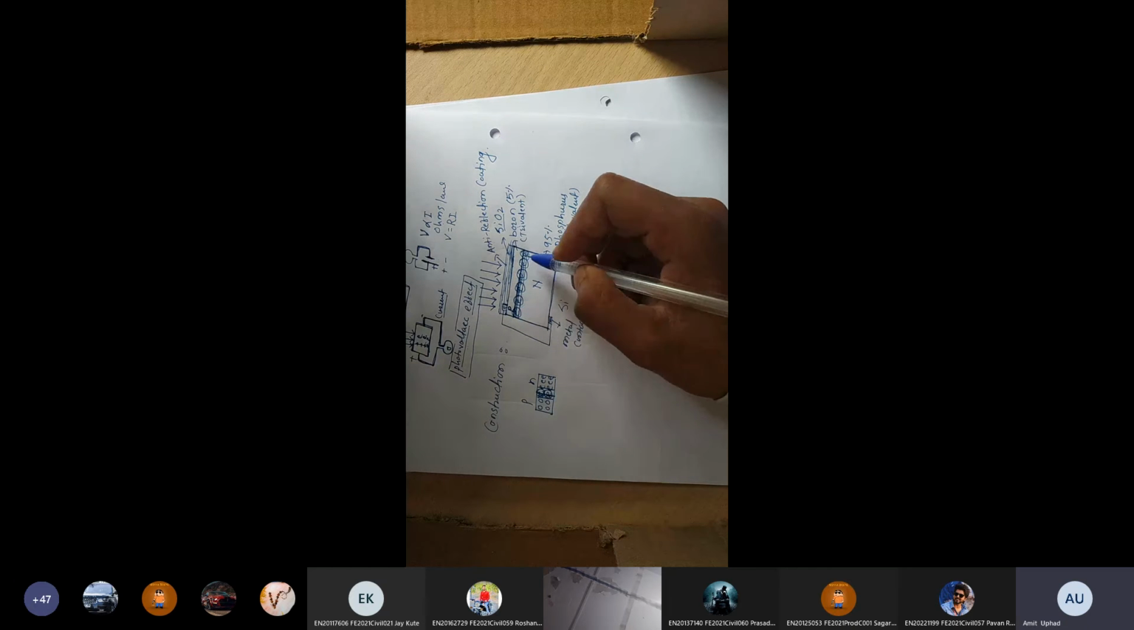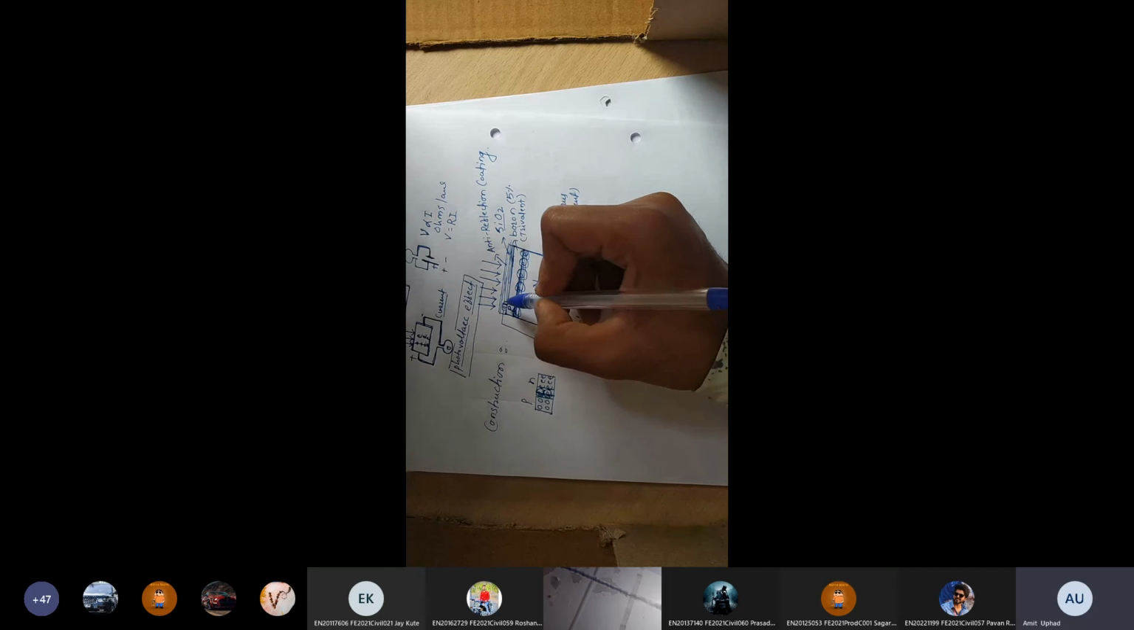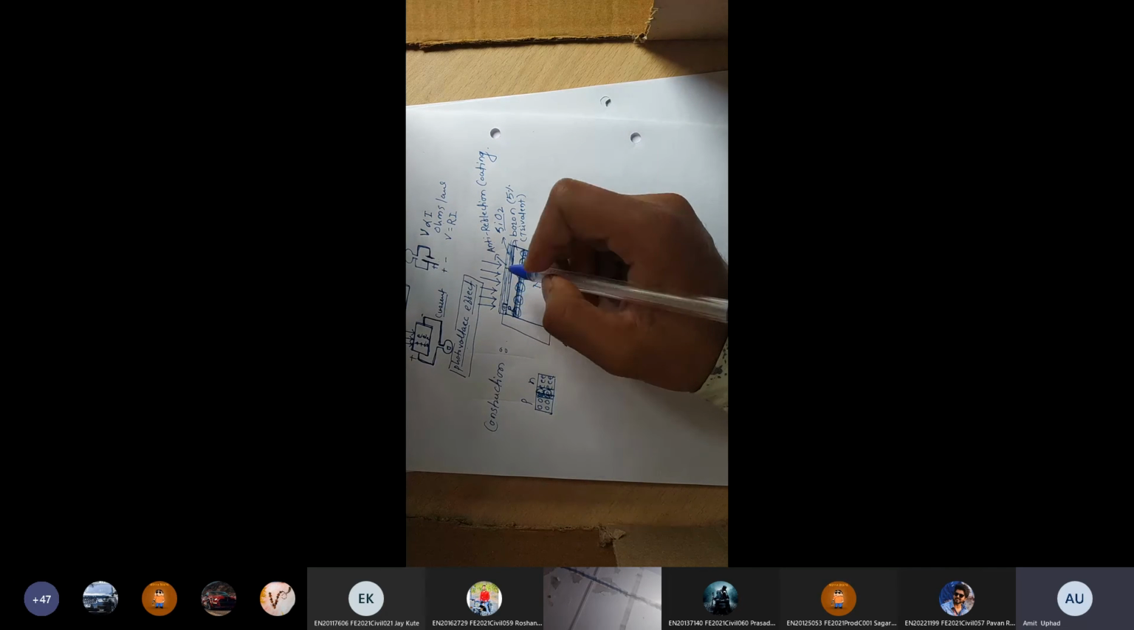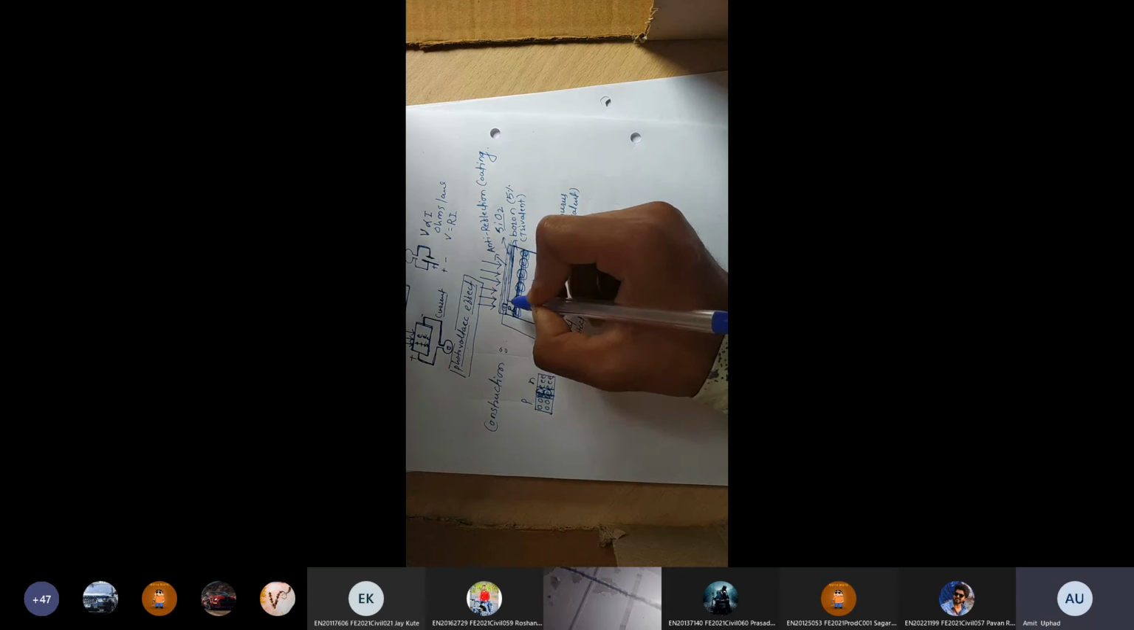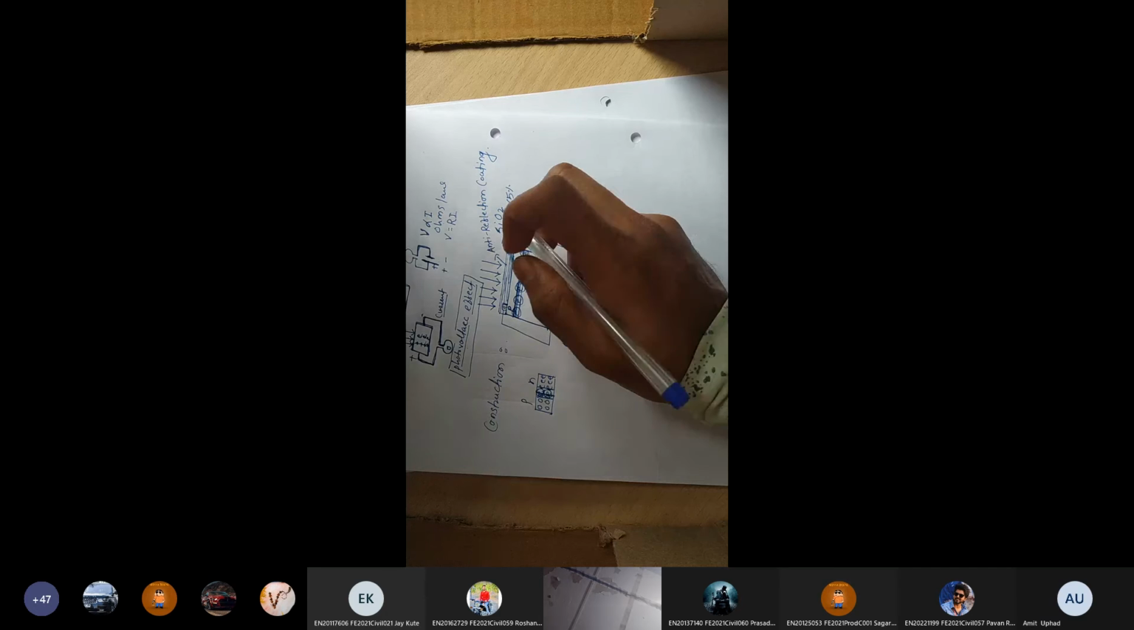Whatever light is incident on the p-type directly comes onto the depletion layer because it has very small thickness. Is it clear? So this is the total construction of the solar cell. Okay, listen again. What is the construction of the solar cell?